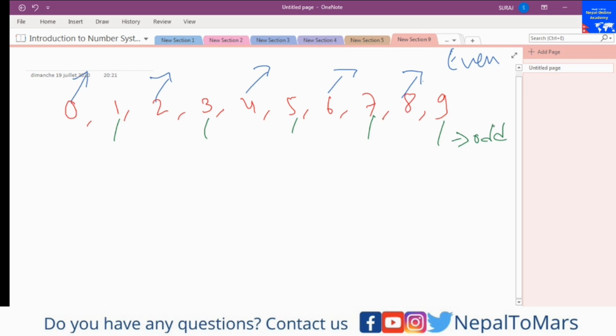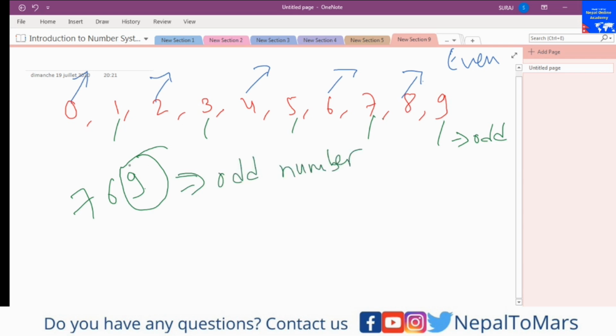After this, suppose you see any number, 769. How do you know if it is an even number or an odd number? You look at the last digit of the number. The last digit is 9. 9 is an odd digit, so this is an odd number.